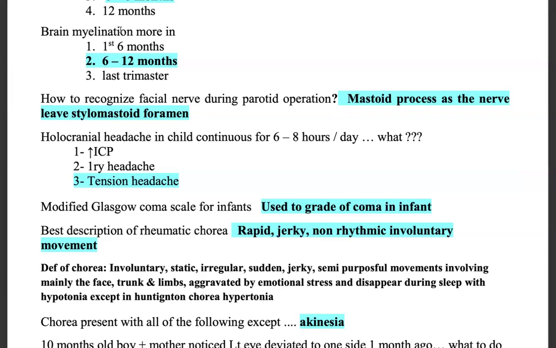Better we see one picture. I will check if I get it. I will post it here before we finish the meeting. We'll have this picture of the stylomastoid foramen. Just 1 minute.